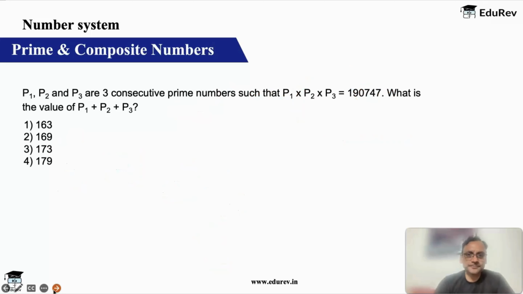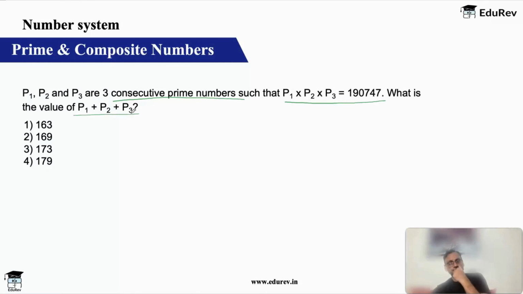You should be aware. Okay, let's look at this question. Looks interesting. P1, P2, P3 are 3 consecutive prime numbers such that P1 into P2 into P3 is this. What is the value? Now this can be complicated because multiplying 3 numbers, this is the product that you get. So let's take help from the answers. You see the answers are very close. And if you see it is the sum of 3 numbers, the average is about 50, right? 50 to 60.